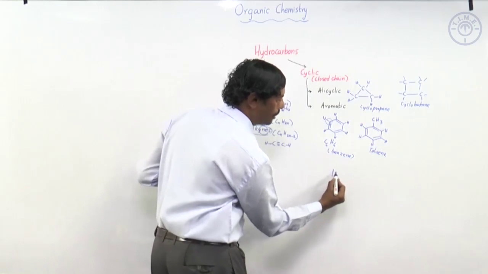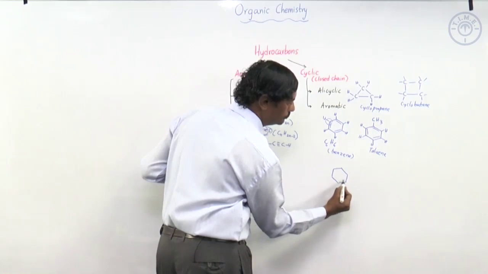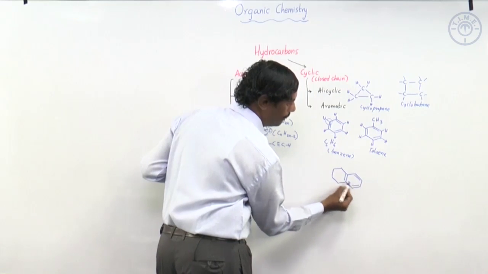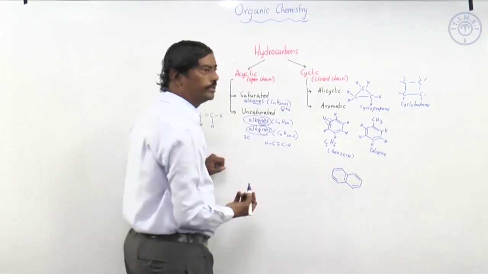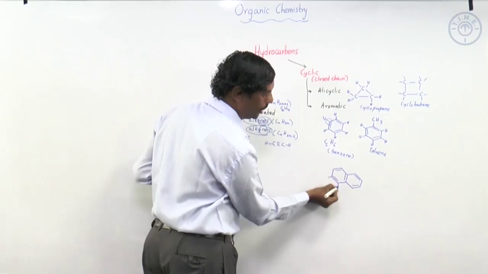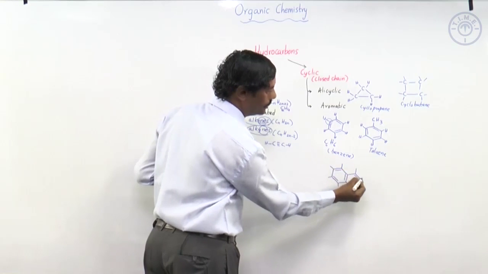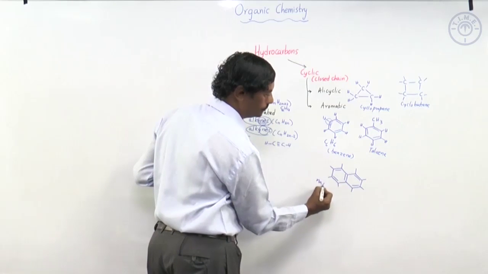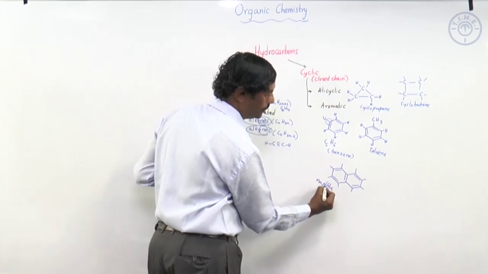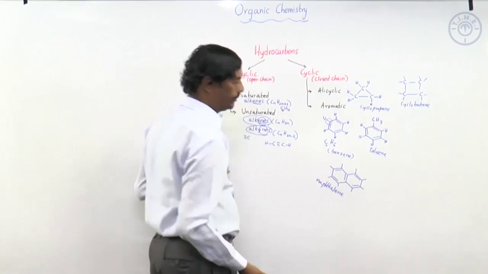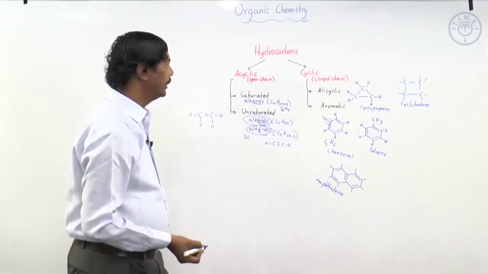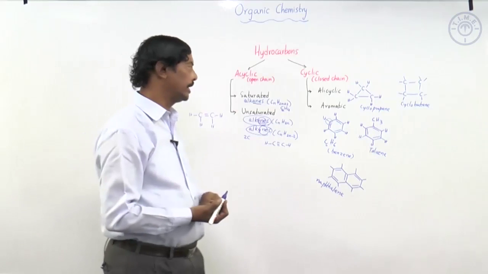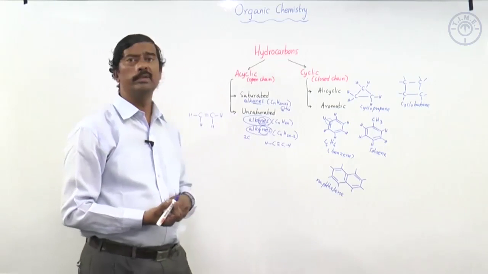We may also have a structure of this kind. This is going to be naphthalene. Again, to have tetravalency, at each carbon I will put a bond to hydrogen here, here, here. Now these are all hydrogens. This is naphthalene, that is the constituent of naphthalene balls, mothballs. So like that we have aromatic substances. Aromatic substances have got different behavior when compared to alicyclic. So these are all the different hydrocarbons that we have.